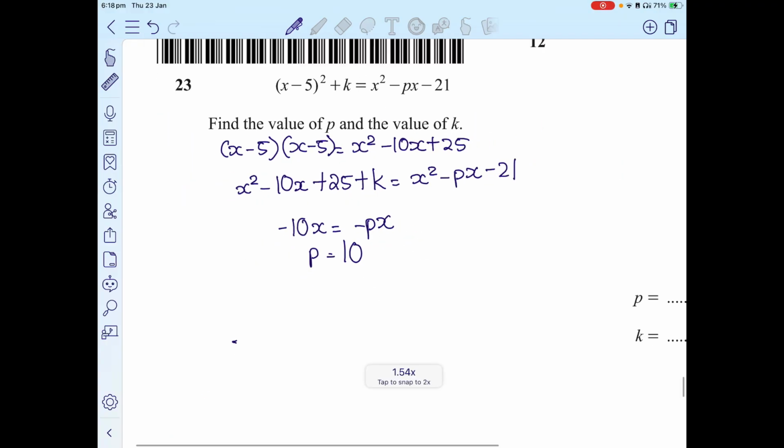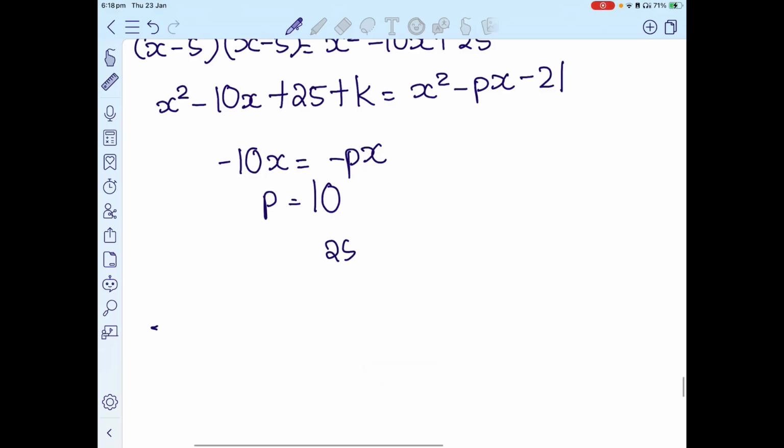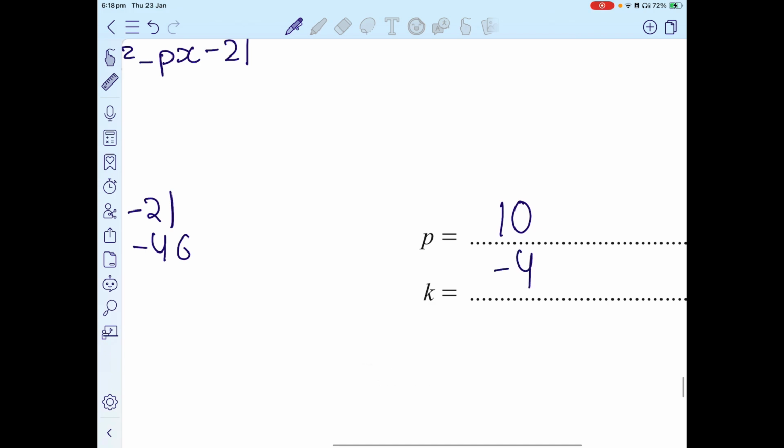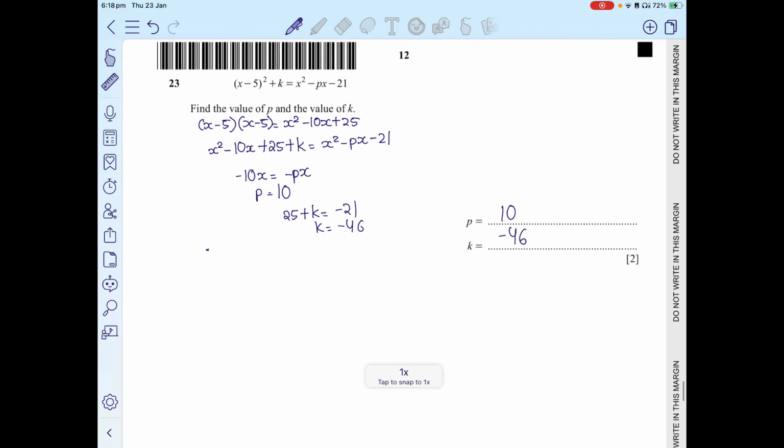That's my first value. Then to determine the k value, I know that 25 plus k is equivalent to negative 21. So k is going to be negative 21 minus 25, which is negative 46. Negative 46. Alright, now by solving this question, we have arrived at the end of this paper.